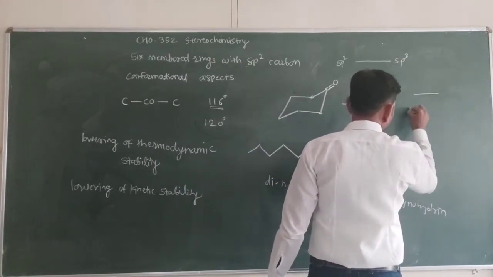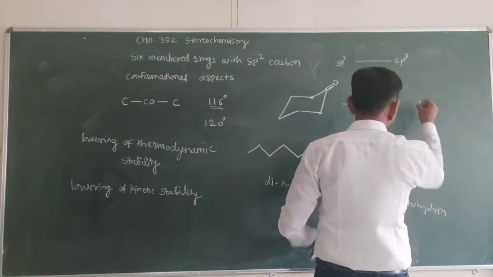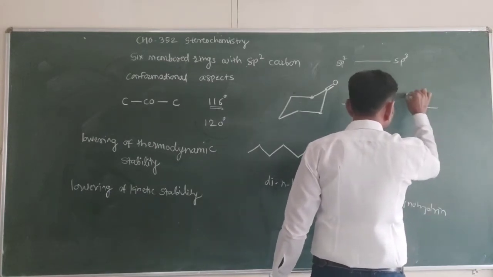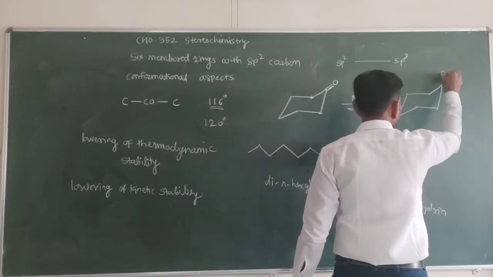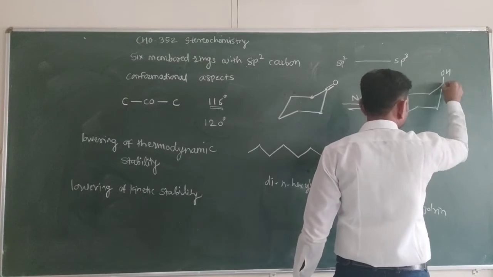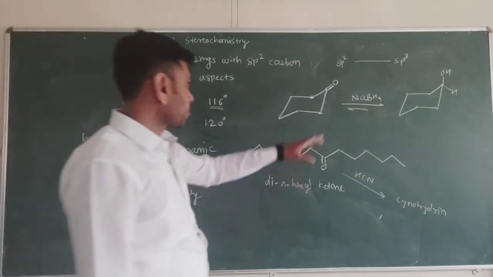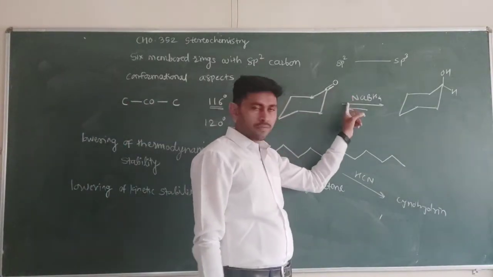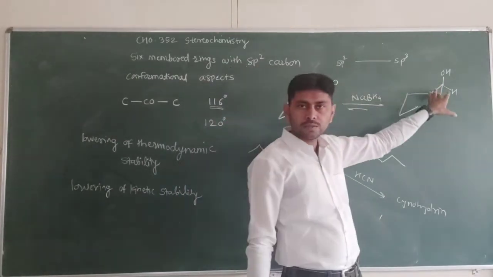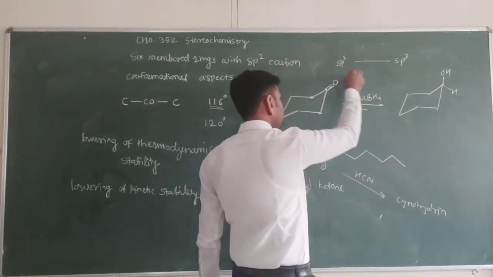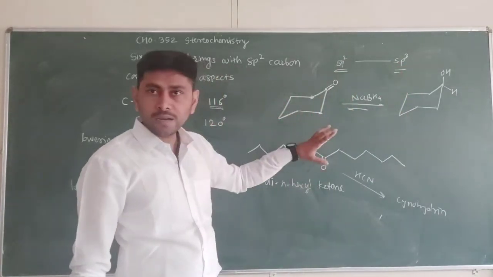When it is converted into cyclohexanol, ultimately the OH may be an equatorial substituent. After reduction with NaBH4, we converted this into OH. But what happened here? Here also sp2 carbon is converted to sp3 carbon, so angle strain decreases.